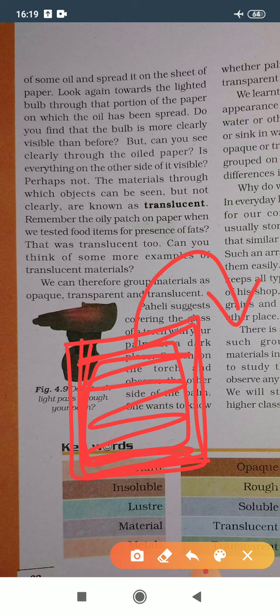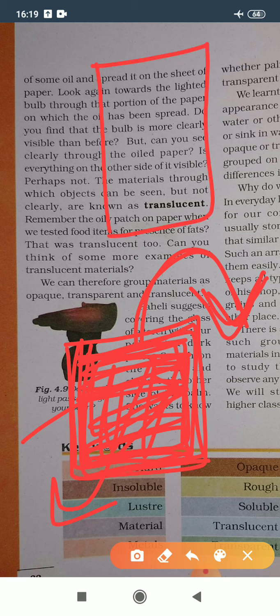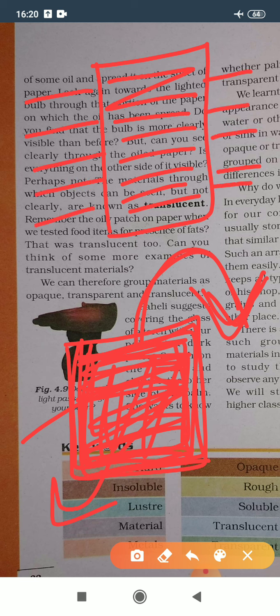With the help of these oily patches you can halfway see the objects through this paper, because some light passes through this paper and some light is reflected from this paper. See, after oily patches came on the paper, some light passed through and some light reflected back.